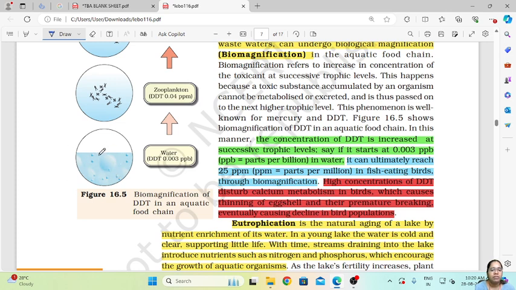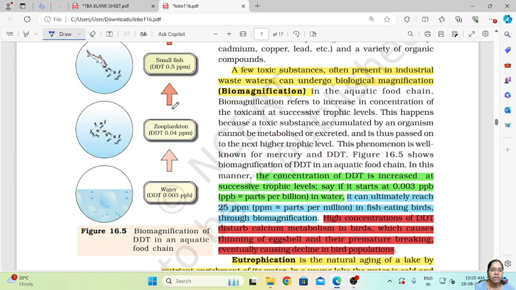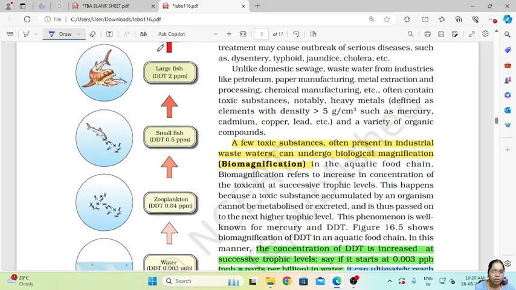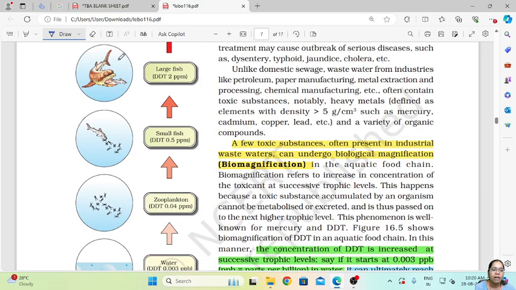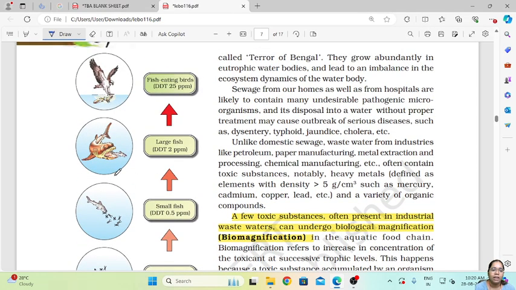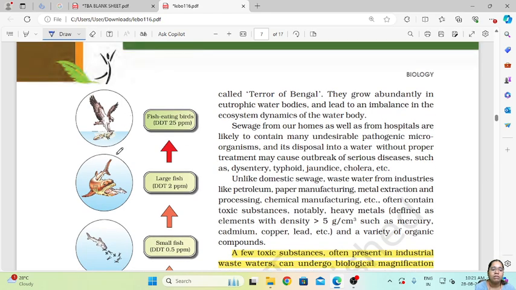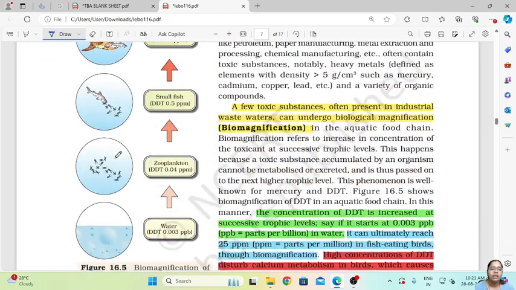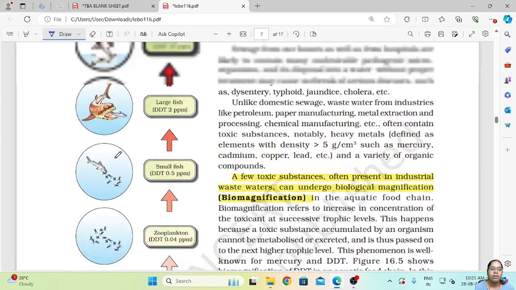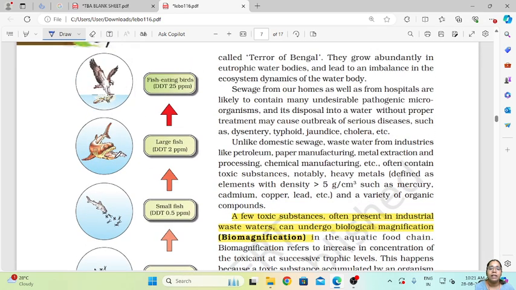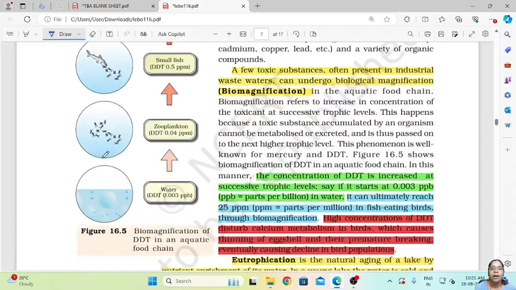That is, if there is a concentration of DDT of 0.003 ppb, this will be taken in by the zooplanktons which are there inside the water. These zooplanktons are fed by the small fishes, these small fishes are fed by the large fishes, and these large fishes are fed by the birds. So this is how the toxin, when it goes from a lower level to a higher level, gets accumulated in the highest trophic level. So this is how biomagnification is very toxic to living organisms.